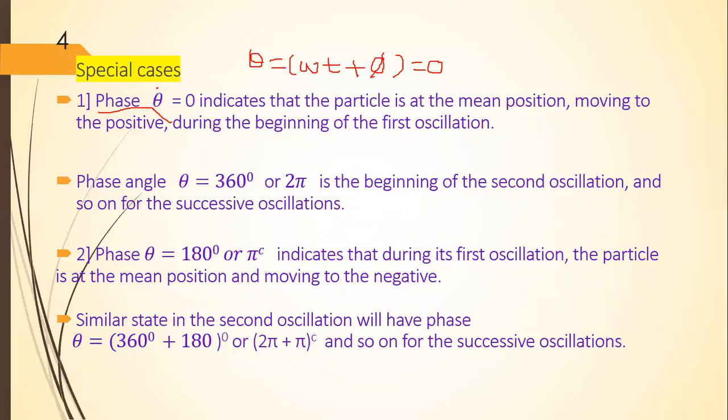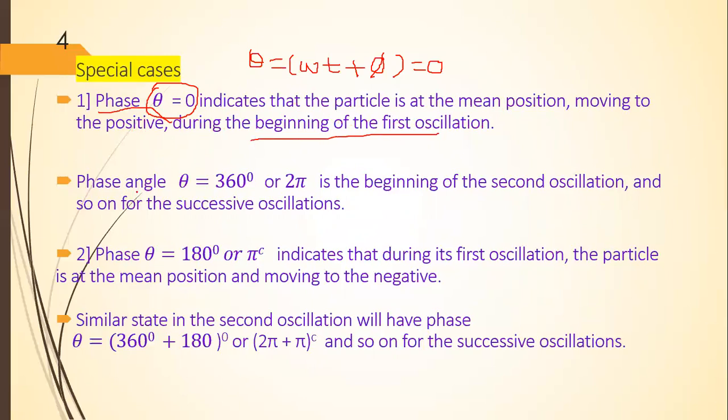When theta is equal to 0, what will happen? The particle will be at the mean position and it will be moving towards the positive extreme position during the beginning of the first oscillation.